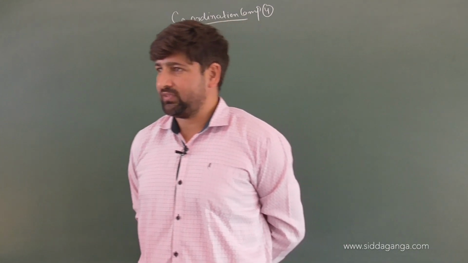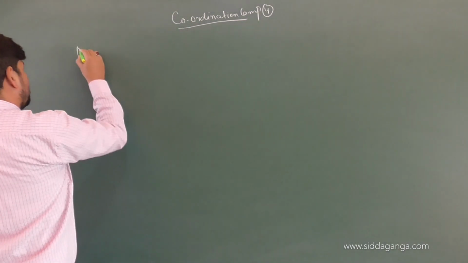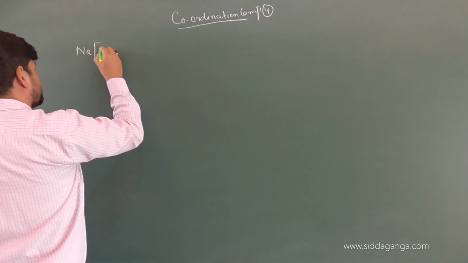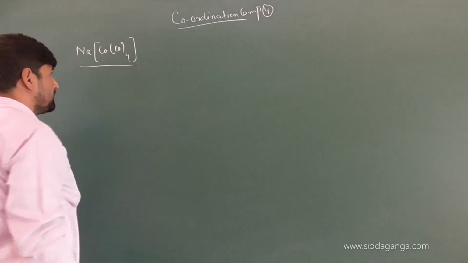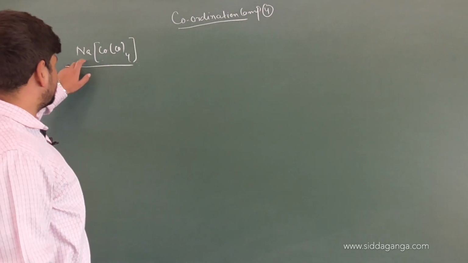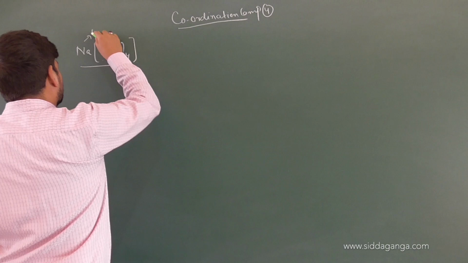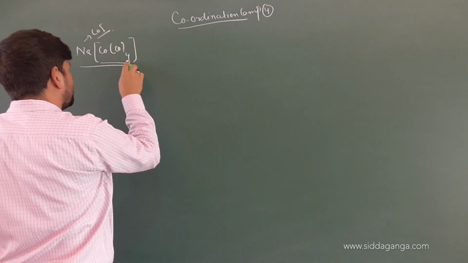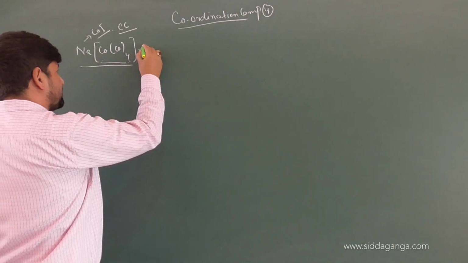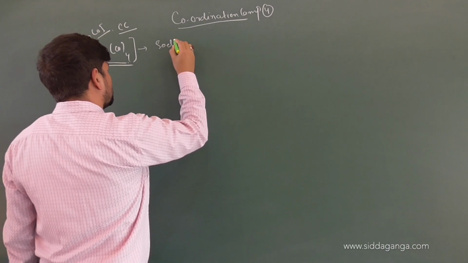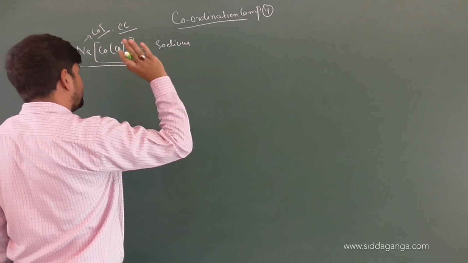Clear? So the first complex that we are going to write is Na[Co(CO)4]. So the coordination compound we have, children, is Na[Co(CO)4]. So this is our coordination polyhedra and this is our counterion, and this is our coordination complex. Now obviously there's a counterion, so what do we name first? Counterion. So it will be sodium. Once you have written the counterion, the coordination complex should be written separately, with some gap.